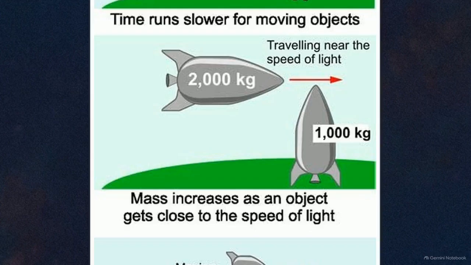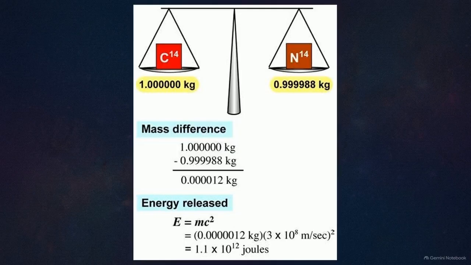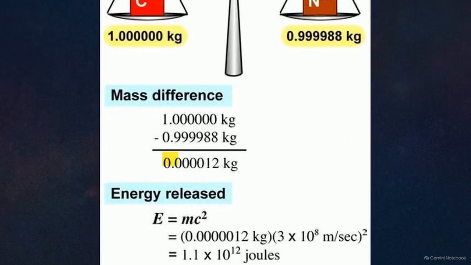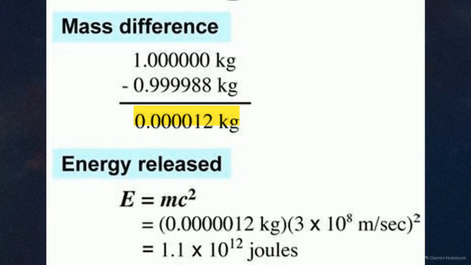Why can't you just keep accelerating past the speed of light? Because as an object moves faster, its mass increases. Near the cosmic speed limit, kinetic energy stops making the ship faster and instead converts directly into physical mass. This chart shows how mass and energy are entirely interchangeable, linked by the equation E equals mc squared. Even the tiny mass lost in the radioactive decay of carbon-14 yields a massive release of energy.